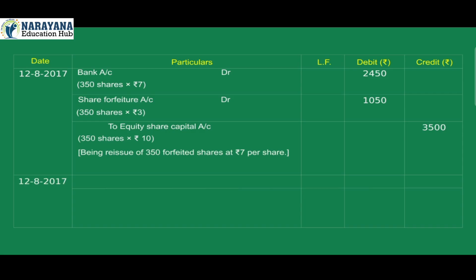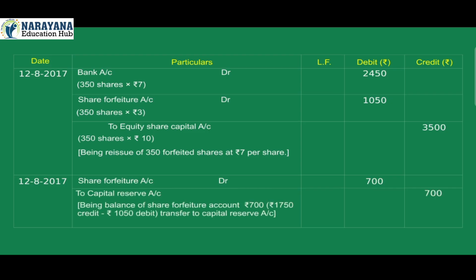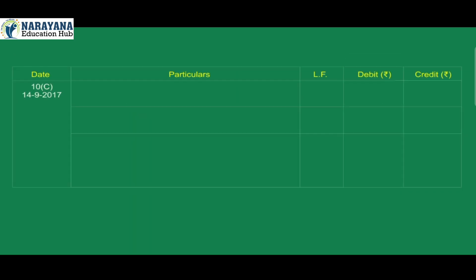12 August 2017. Share forfeiture account debit 700 to capital reserve account credit 700. Being balance of share forfeiture account rupees 700, that is rupees 1,750 credit minus rupees 1,050 debit, transferred to capital reserve account. 10C. 14 September 2017.